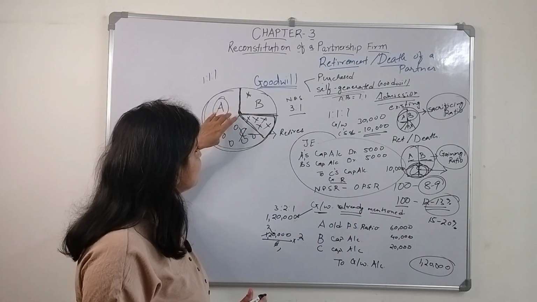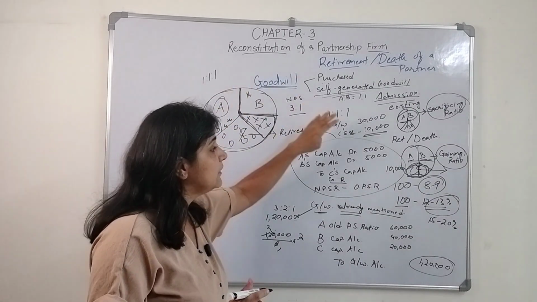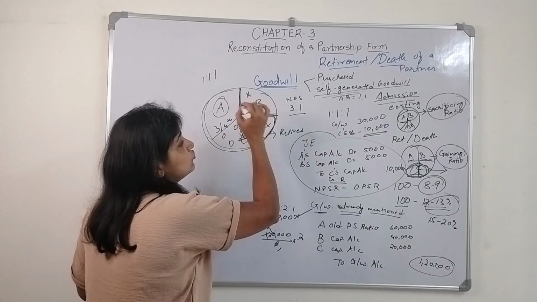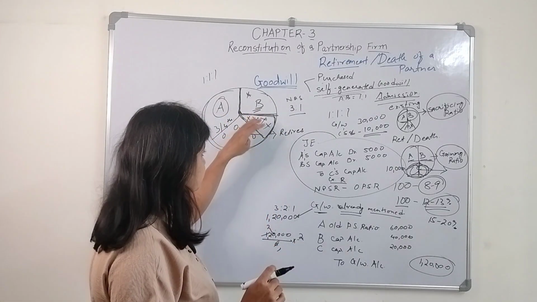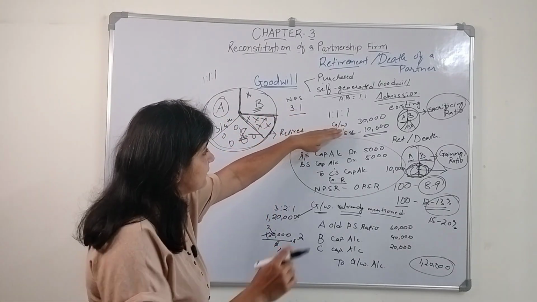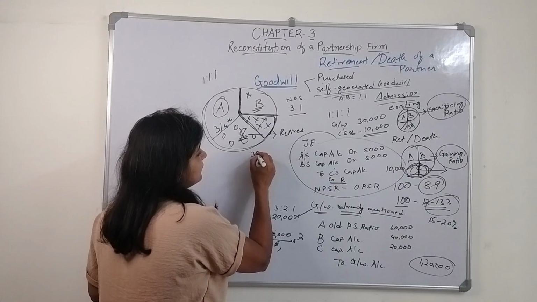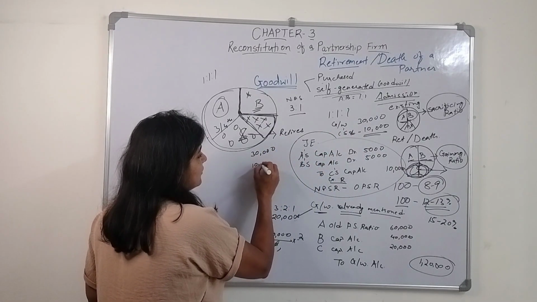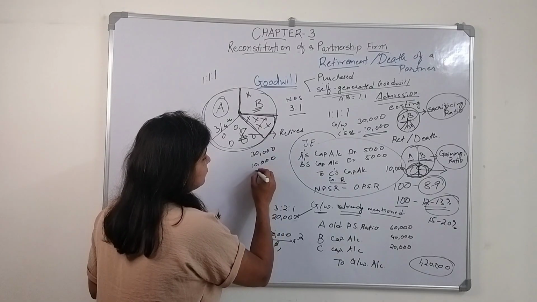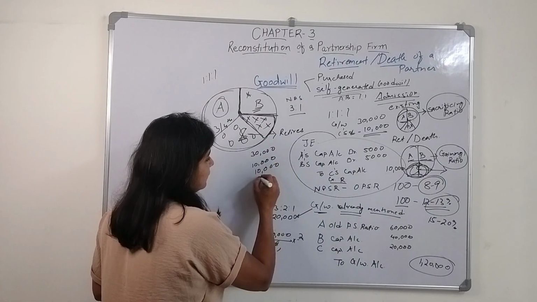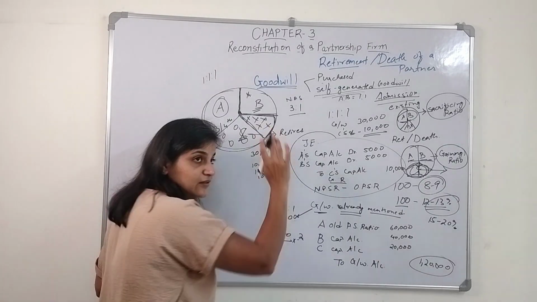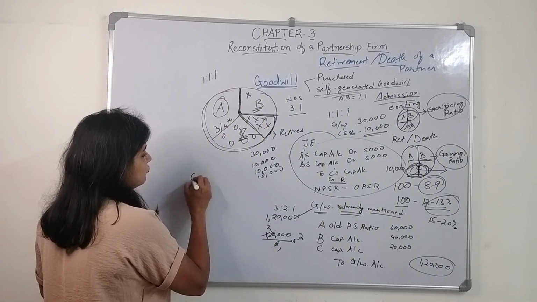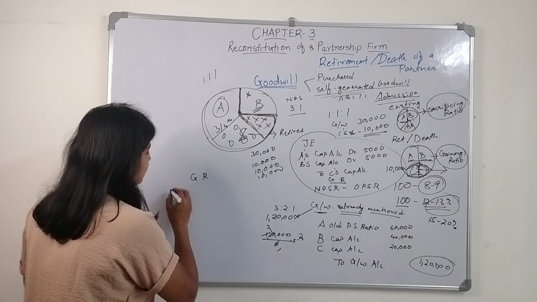In this situation, A is going to give the premium of goodwill amount to C as well as to B. Let's say the goodwill amount was 30,000. C's share was 10,000, and B's share is 10,000. The three shares are 10,000, 10,000, 10,000, right? Now we will determine the gaining ratio, how much A is going to gain.